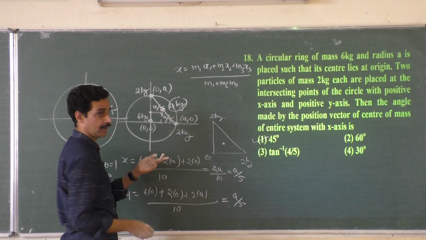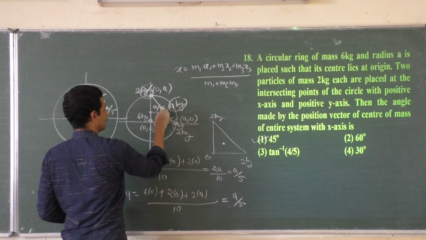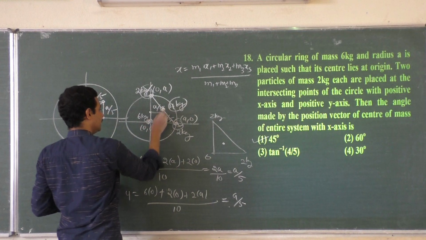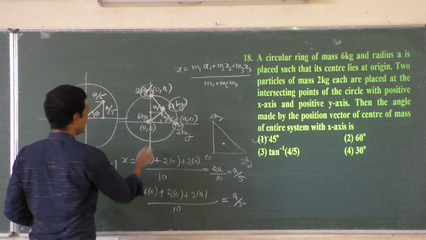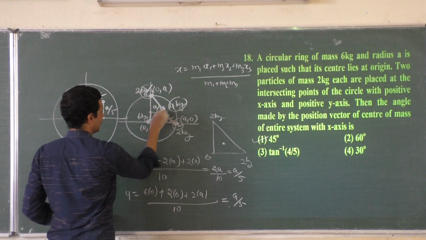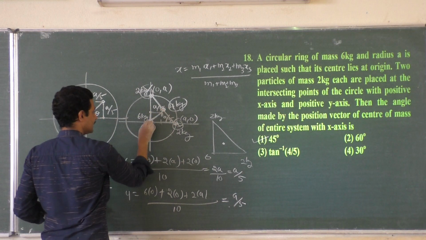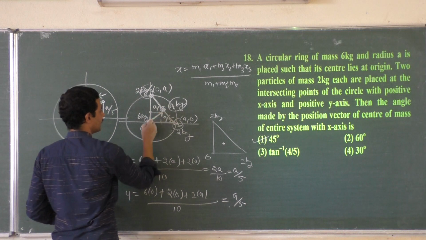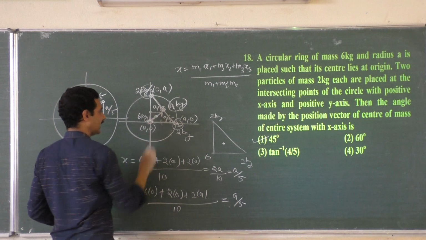Now what are the other masses left behind? Instead of these, 4 kg is kept here, and 6 kg is here. This 4 kg must lie exactly at the center of this line, right? And that must divide this triangle equally. The remaining masses are 4 kg here, 6 kg here. Where should the center of mass of this 6 kg and 4 kg be? It should be somewhere here only, on this line only, right?